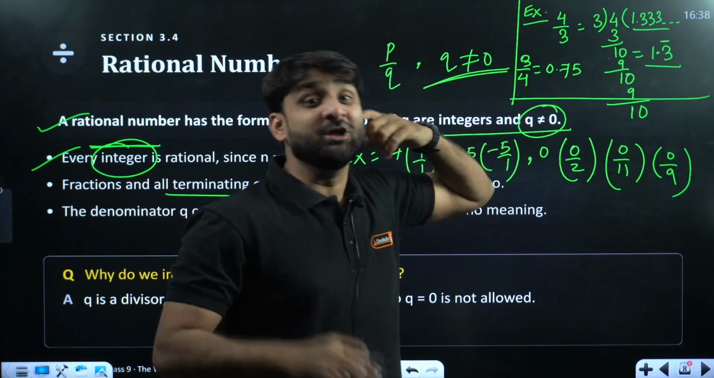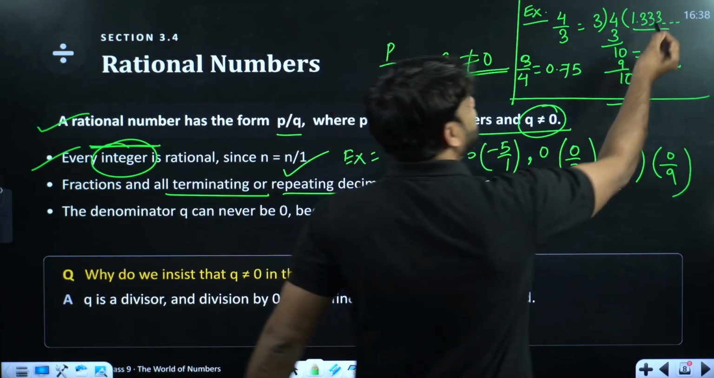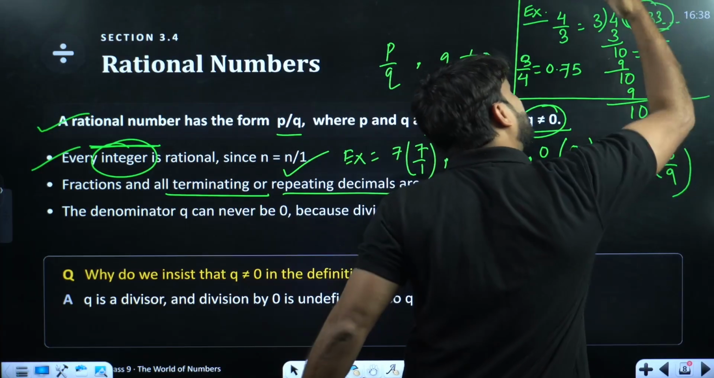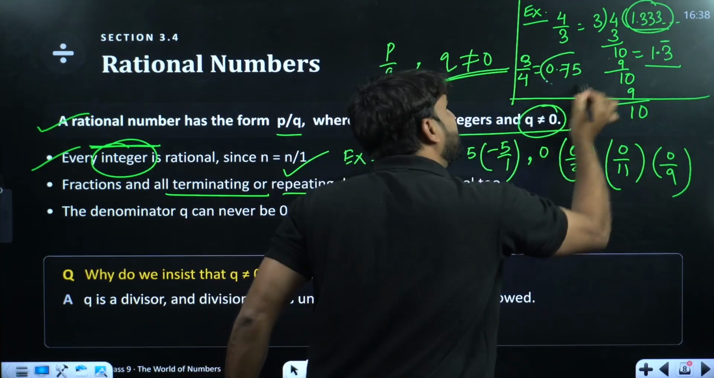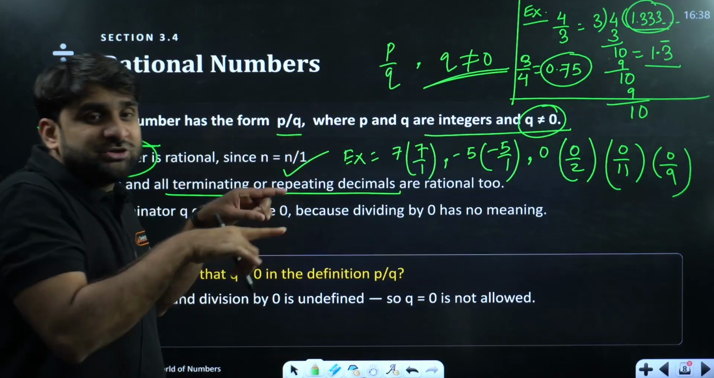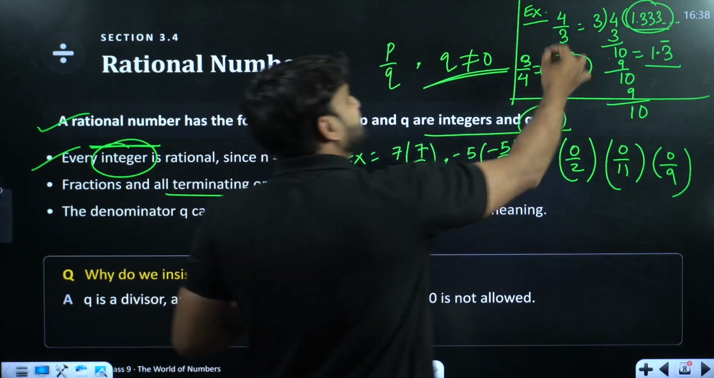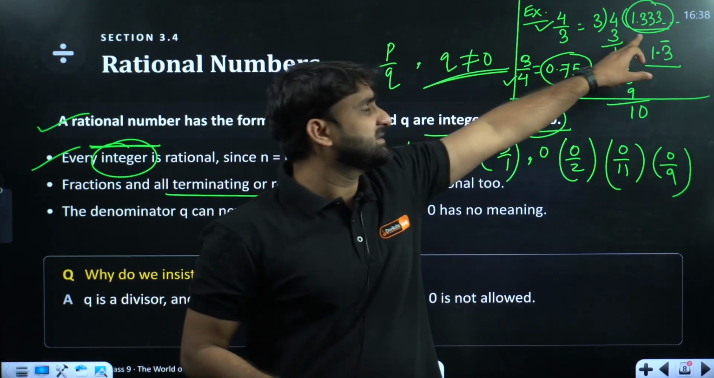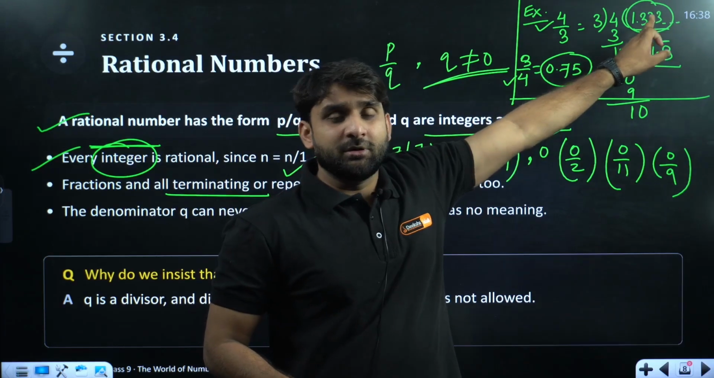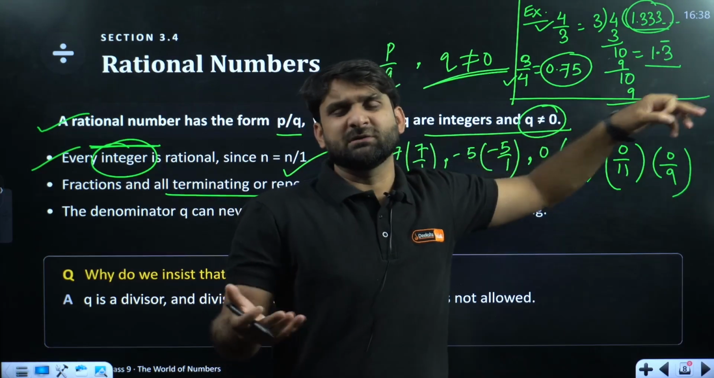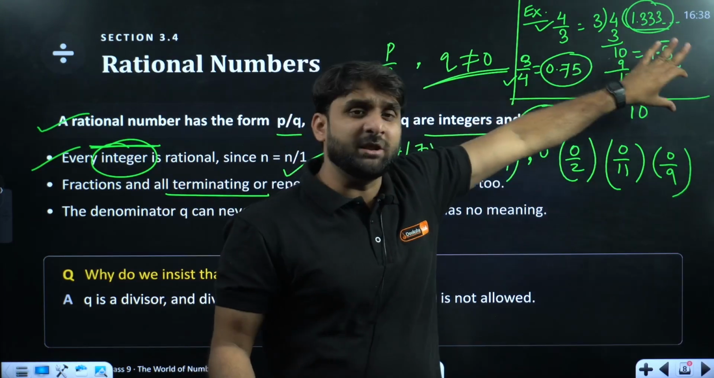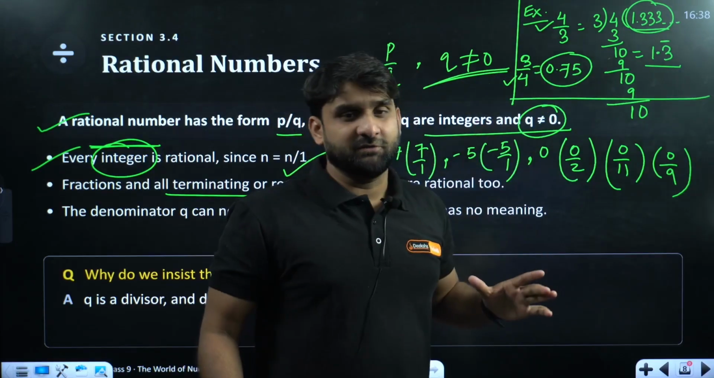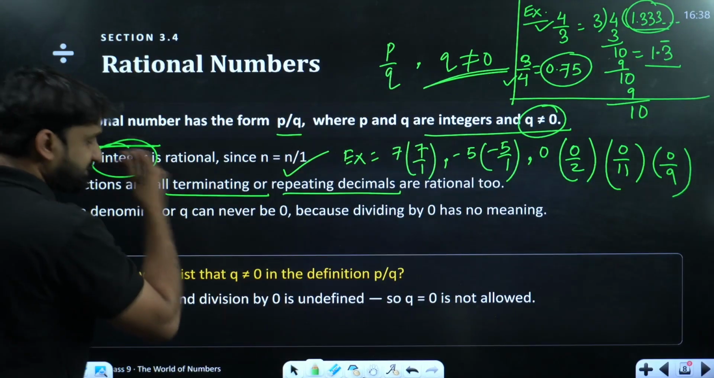So my dear champion, whether the situation is non-terminating repeating or terminating decimal, both are rational numbers. So this is a rational number and this is also a rational number. If the decimal is non-terminating but repeating, it is also called recurring. So, non-terminating repeating or terminating decimal. For example, let me give you an example.